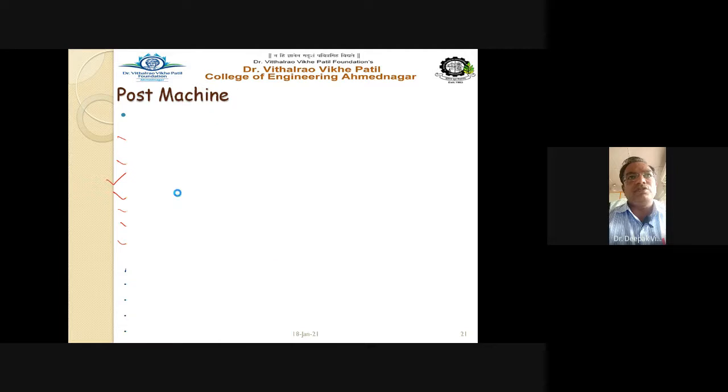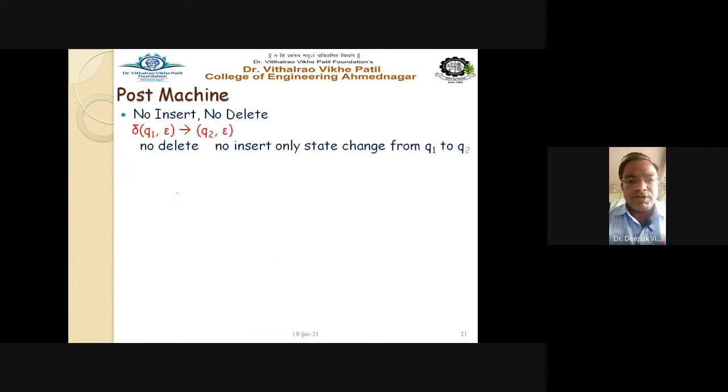So we'll see how to perform the operations. Consider the first queue operation, no insert, no delete. It is written with the transition function like this: delta q1 epsilon gives q2 epsilon.